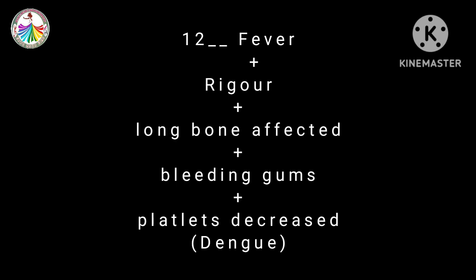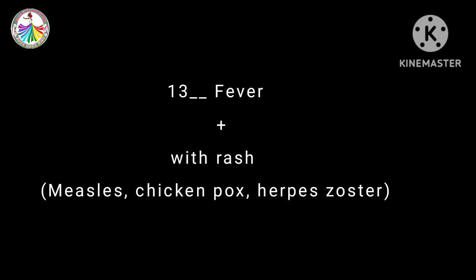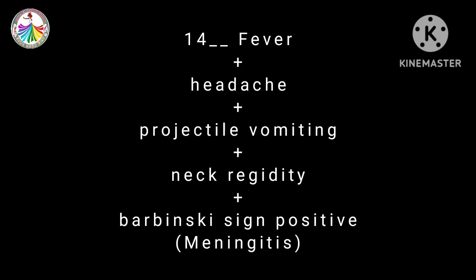If the patient is suffering from fever and rigor along with there is the long bone affected, bleeding gums and platelets is also you can see decreased, that is the case of dengue. There may be fever with rash. It may show that the patient may suffer from measles, chicken pox or herpes zoster. If the case comes with the fever, headache, projectile vomiting, neck rigidity, and if the Babinski sign is positive, then you can diagnose the case with the meningitis.